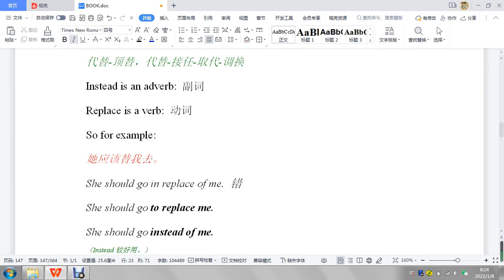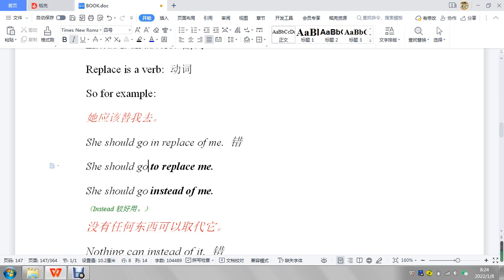Let's see. 它应该替我去. She should go in replace of me. So this is wrong. 只是没有这个固定搭配. She should go to replace me is okay, but she should go instead of me. 这个是最理想的.